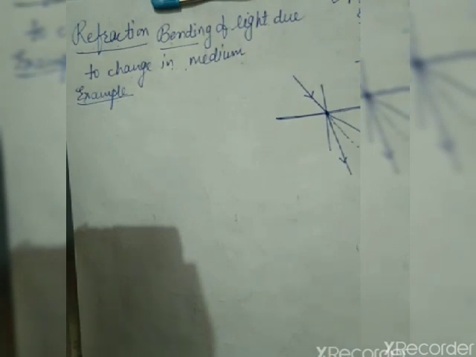I have given you certain examples, just like a pool or a well appears shallower to us. Shallow means what? Less deep. It means a pool or a well appears less deep to us as compared to its actual depth. The cause of this is refraction.